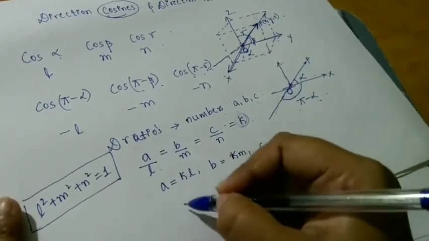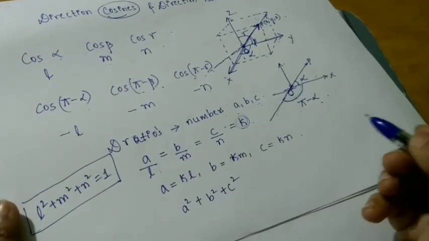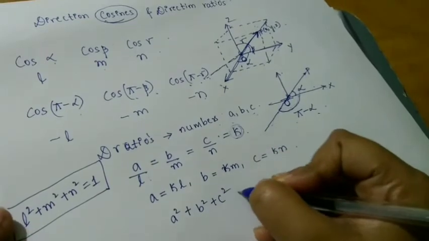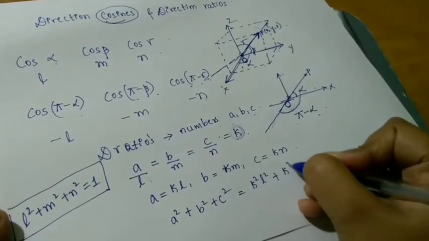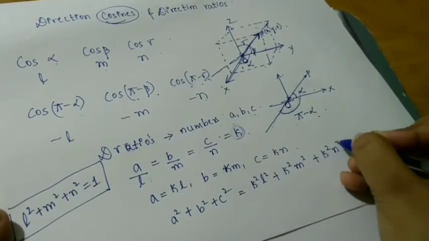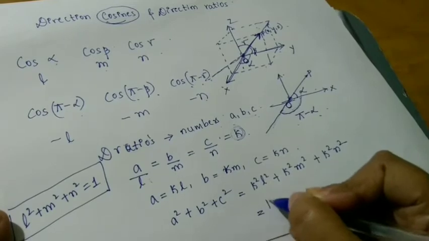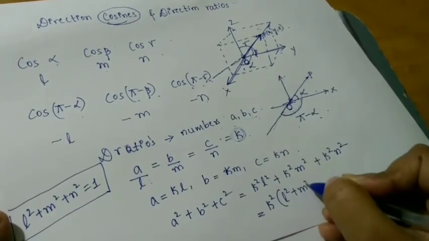Okay, if I take A square plus B square plus C square, then this will be equal to K square L square plus K square M square plus K square N square. So if I take K square common, what I get? L square plus M square plus N square.